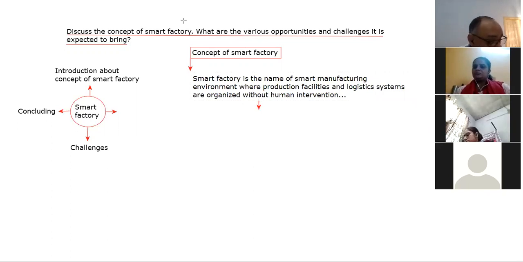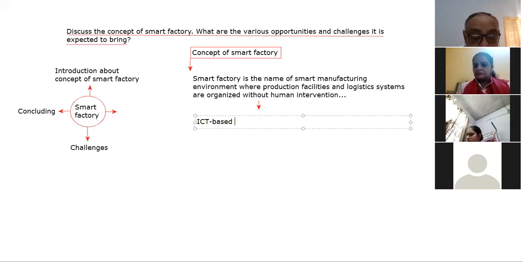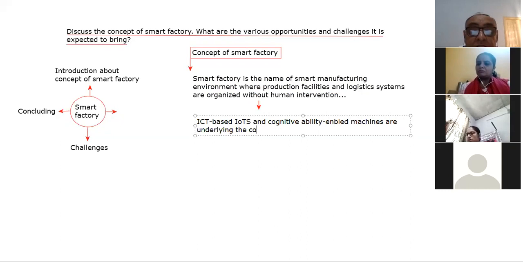Next in this discussion will be ICT-based Internet of Things and services, IoT, and cognitive ability enabled machines, which are underlying the concept of a smart factory.